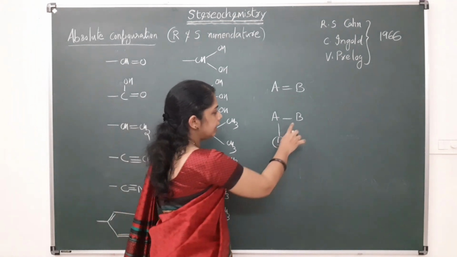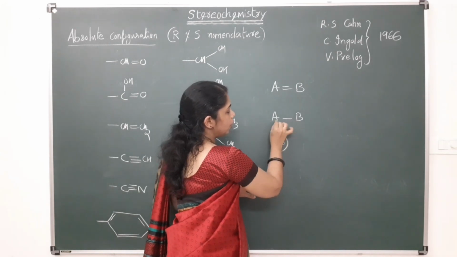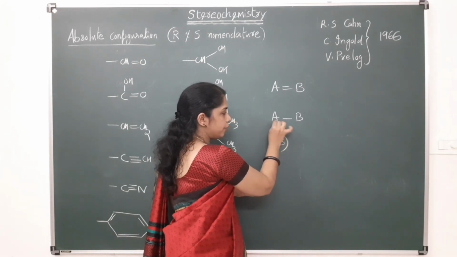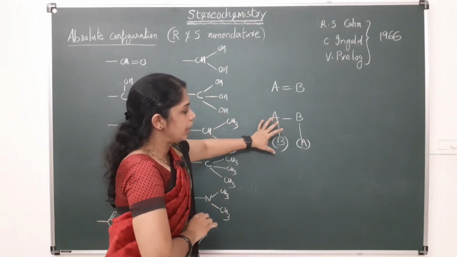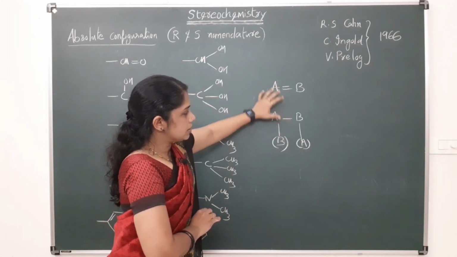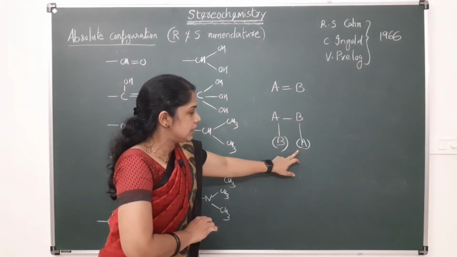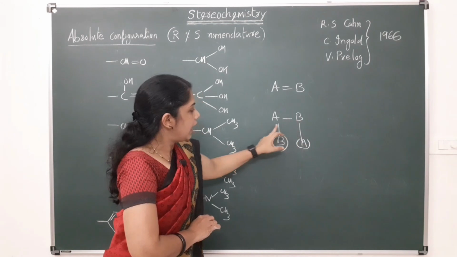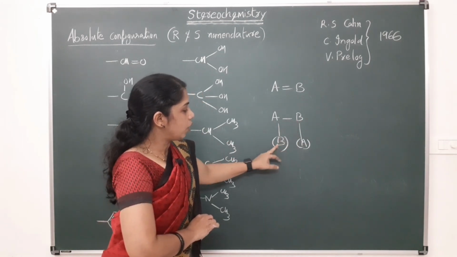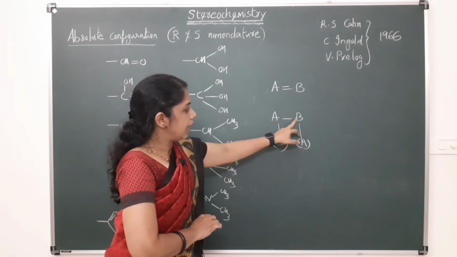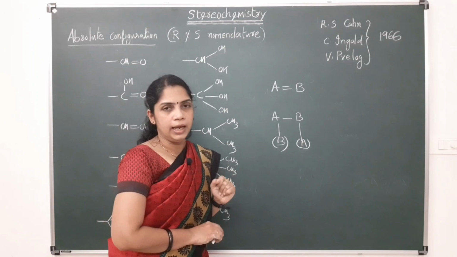And here this B is also bonded to the ghost atom of A. This is a way of writing, or a way of seeing, this double bond. A double bonded to B we can write in this way: A is bonded to B and also the ghost atom of B, and this B is also bonded to the ghost atom of this A.